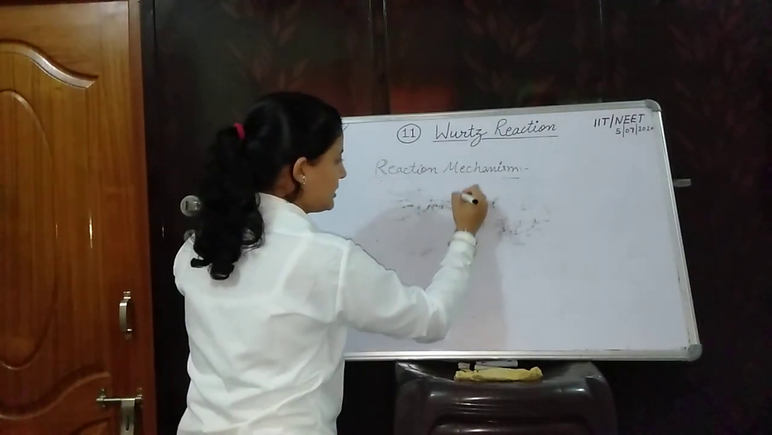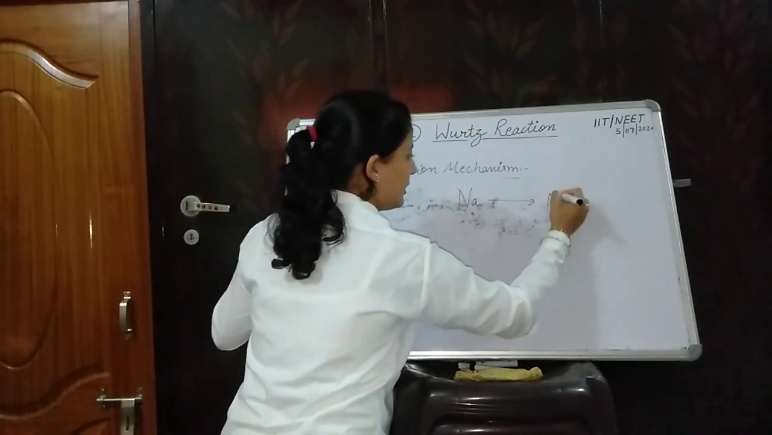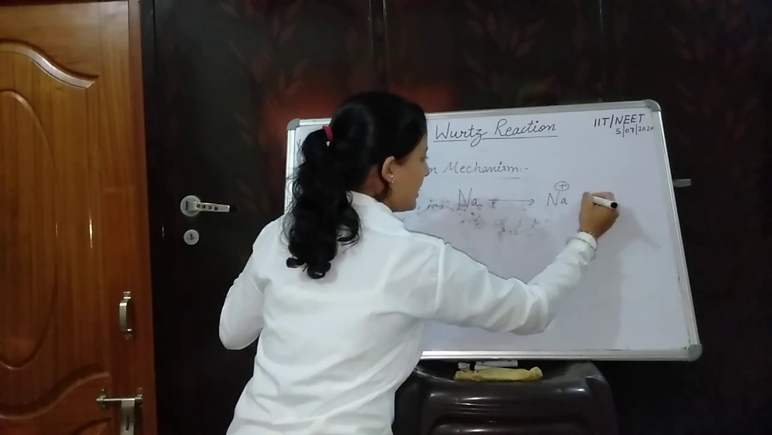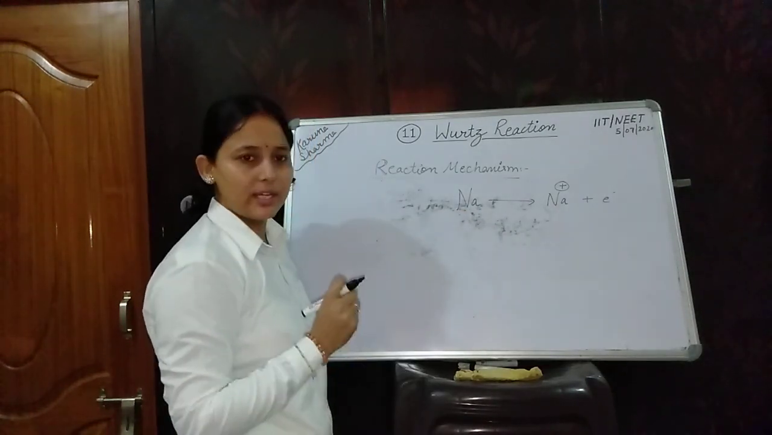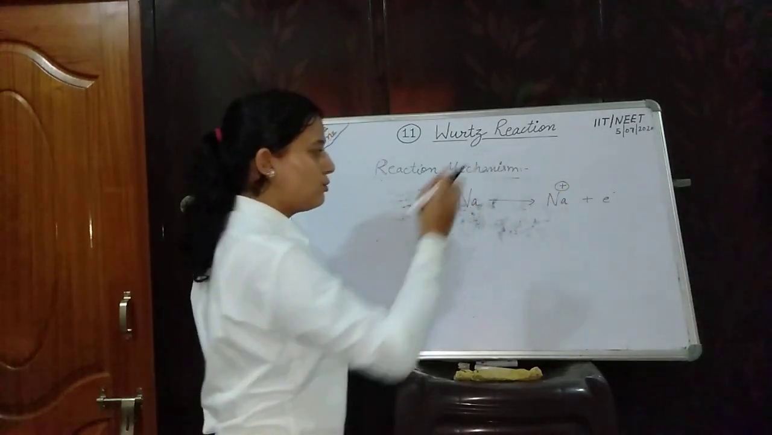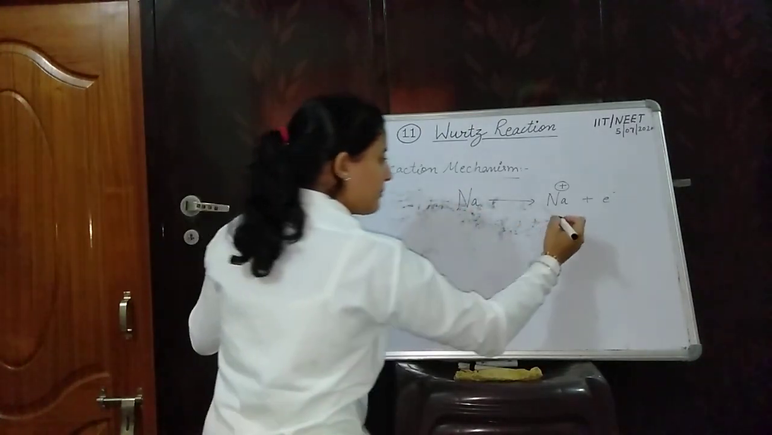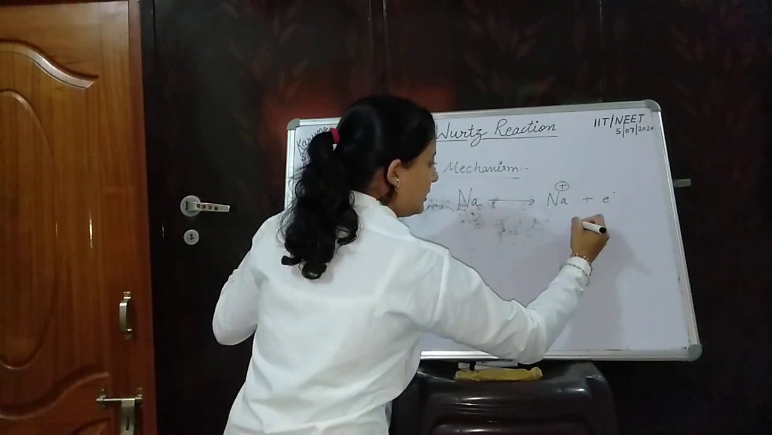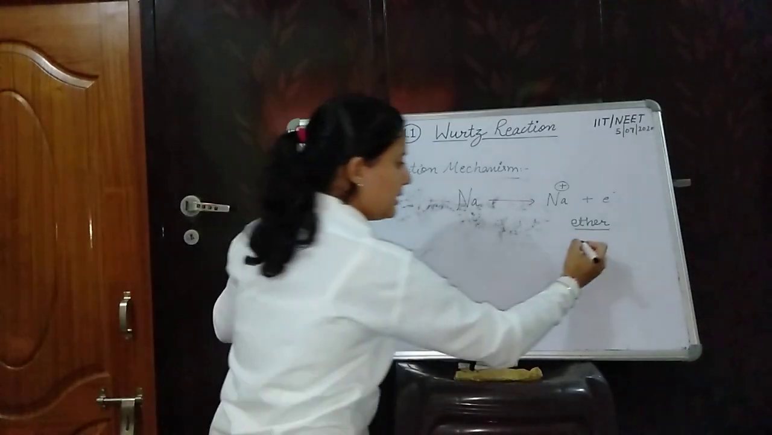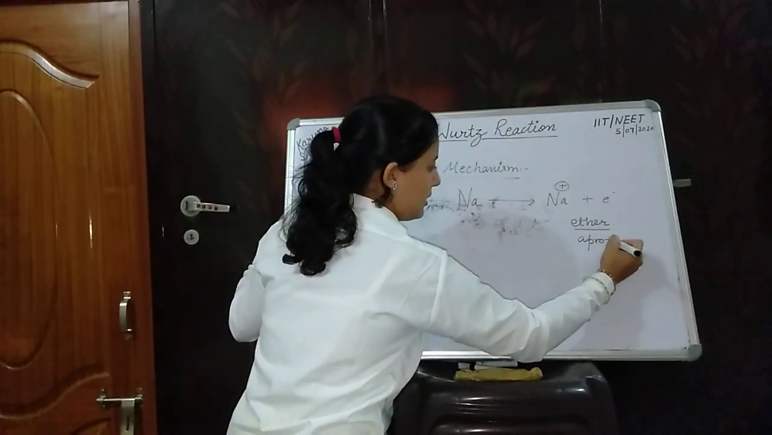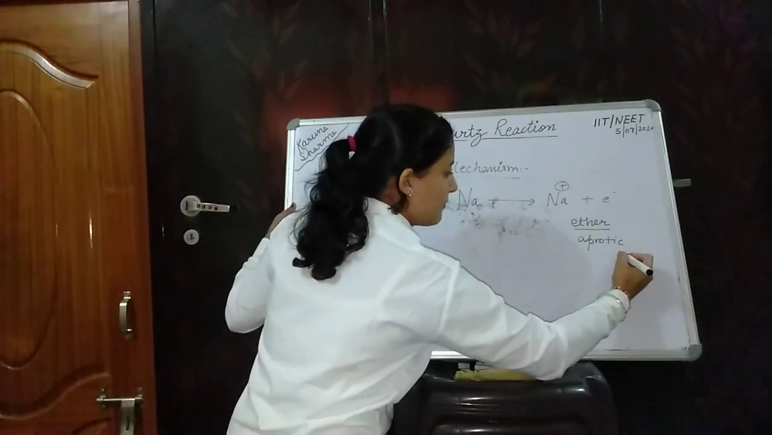First we see this is sodium. Sodium will ionize and it will convert into sodium cation with removal of electron. Now in this step a question arises, how sodium is converted into Na positive. Here we are taking ether as a solvent. Ether, you all know, is an aprotic solvent. Here you could not take alcohol.